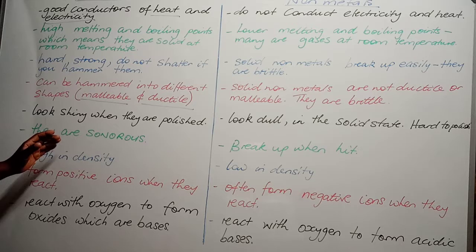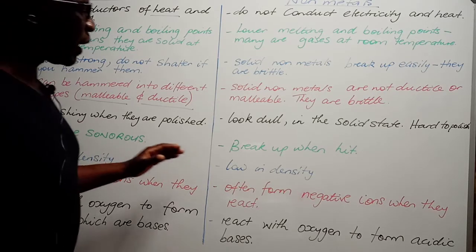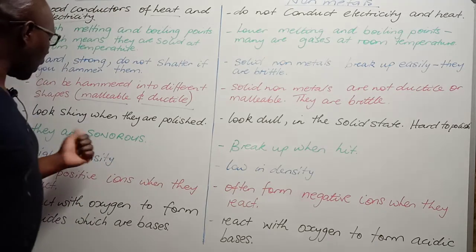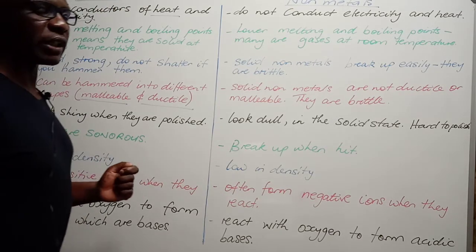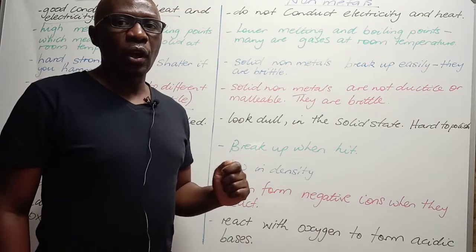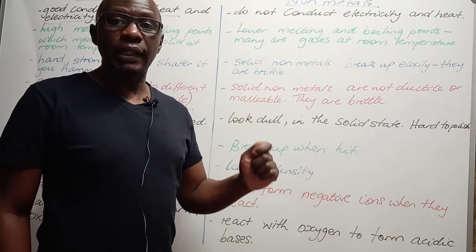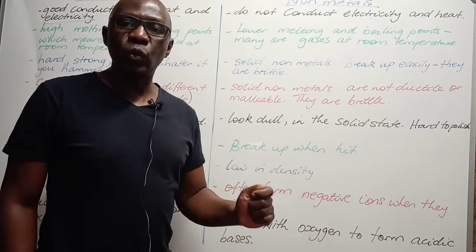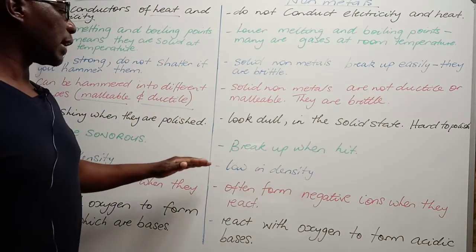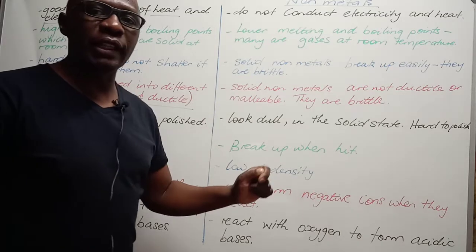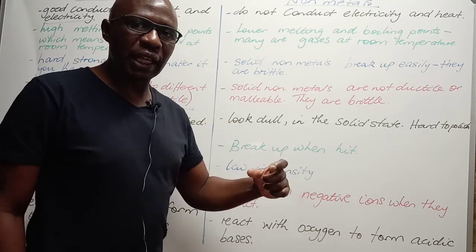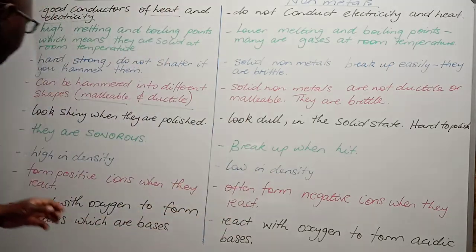Metals are sonorous, and non-metals will break up when hit. When we are talking about a material being sonorous, we are talking about a material that produces sound when it is hit, a ringing sound. So metals do produce a ringing sound when they are hit, whereas non-metals, when you hit them, will just produce a low dull sound and actually break.